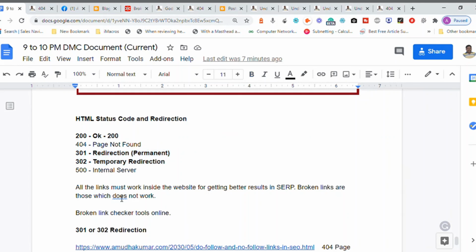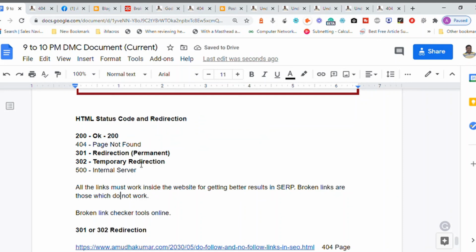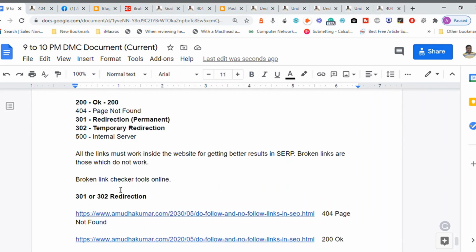We have nothing to do with the internal server error. Internal server error means like you have to fix it with your server. Okay, now that is related to your hosting service provider. We cannot able to test that. Okay, now you need to audit a website using any broken link checker tool and figure out which links are broken, and you can fix it using different techniques by replacing the working link or by redirecting the old broken link to a new working link.